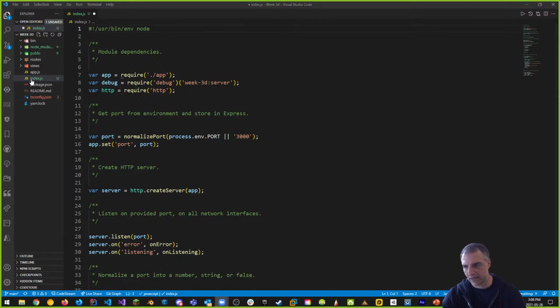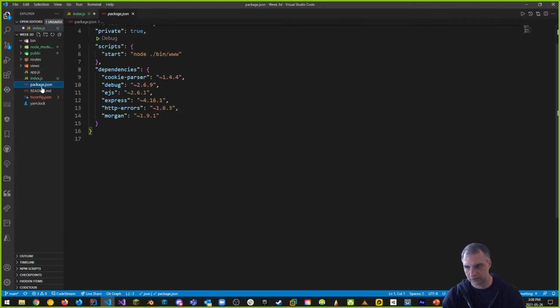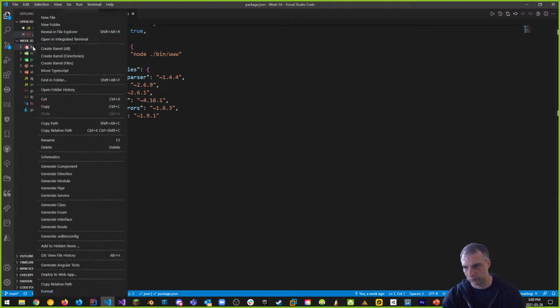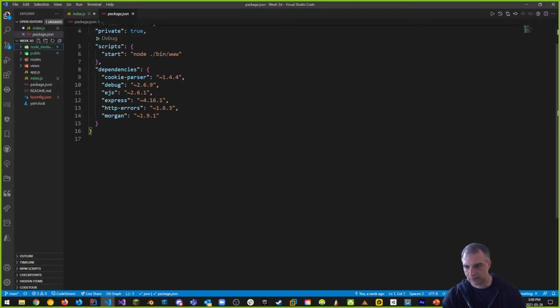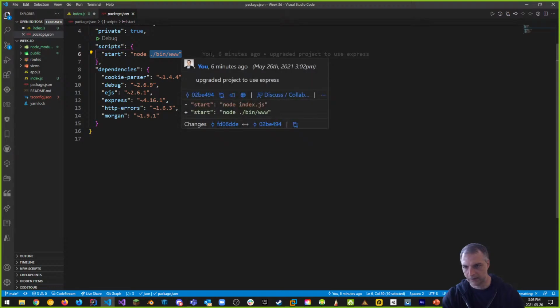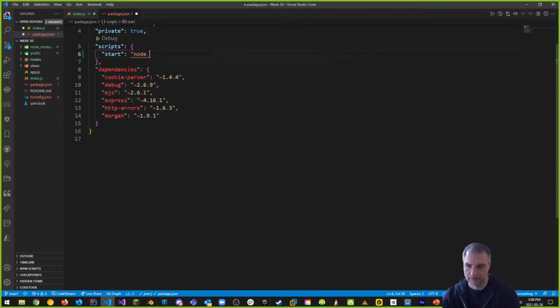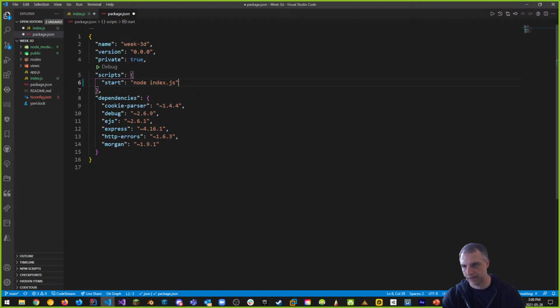So we have all this. We have our index.js, but unfortunately what happens is inside of our package.json, it's pointing to node ./bin/www. I don't even have a bin folder, so let's get rid of it. Delete. And we want this to go to node, and then instead of that thing, we want to go to index.js. So that is the new command for start, like we talked about before, right? So that is what we want to have happen.